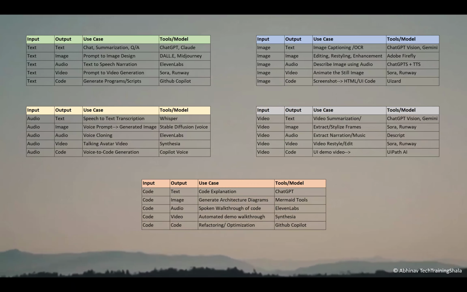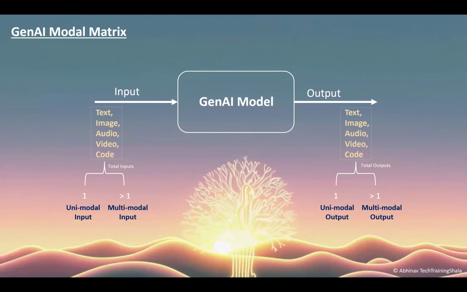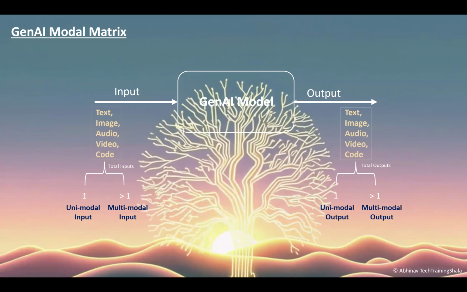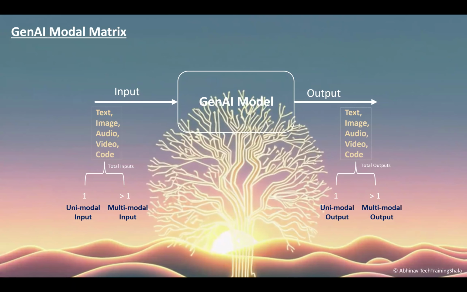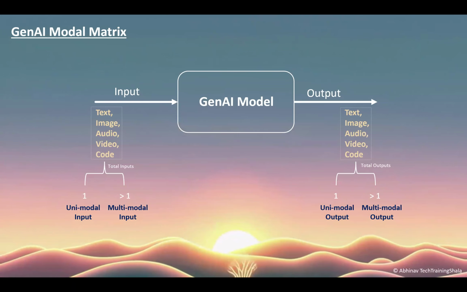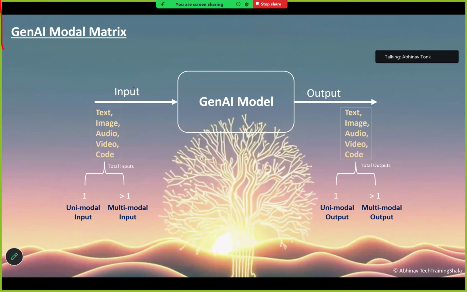Cool. Let's move to the next topic. It is GenAI model metrics. So GenAI model we have already seen, right? GenAI model means the type of data. Now if we see here, these are the basic data types: text, image, audio, video, code. Similarly, text, image, audio, video, code in the output also.